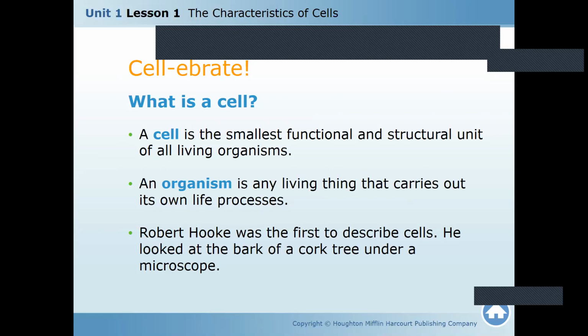He looked at the bark of a cork tree under a microscope. By this way, he discovered that there's something called a cell. Cell is a Latin word which means boxes. He could see something like boxes.